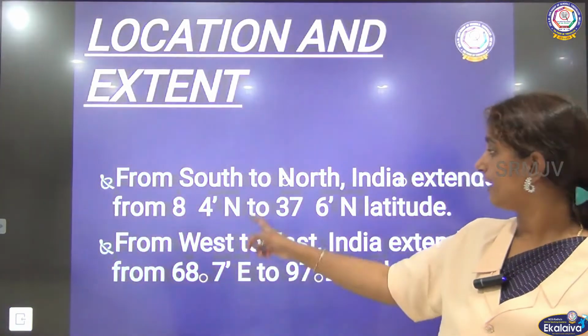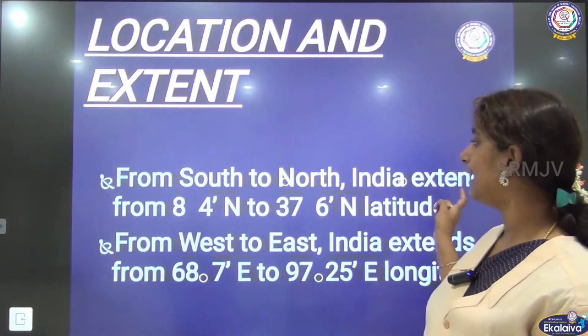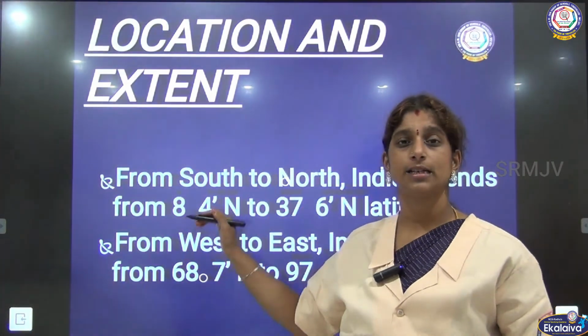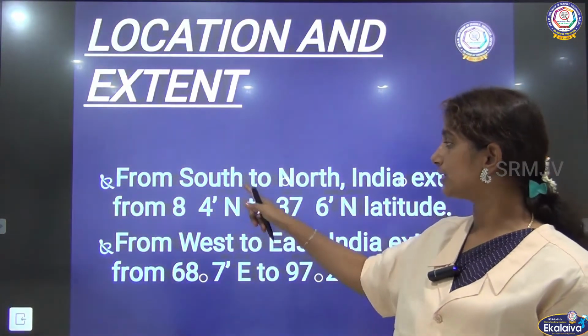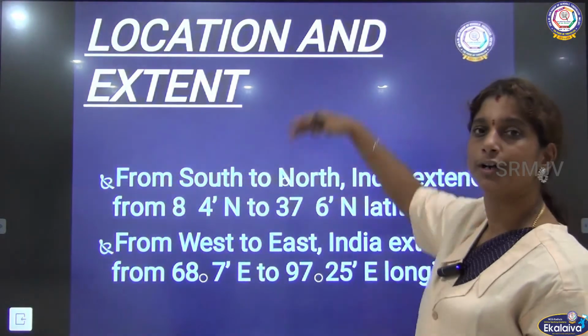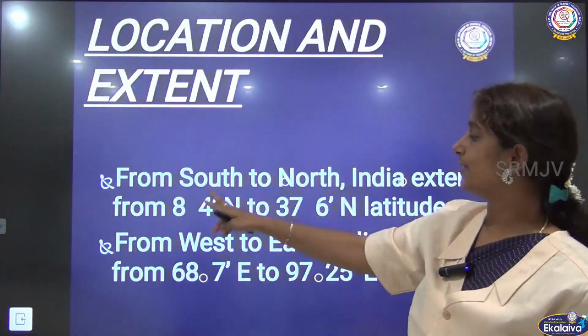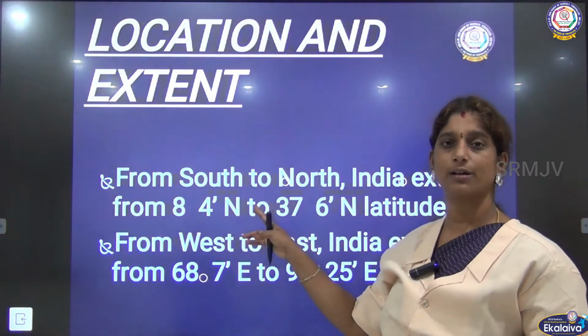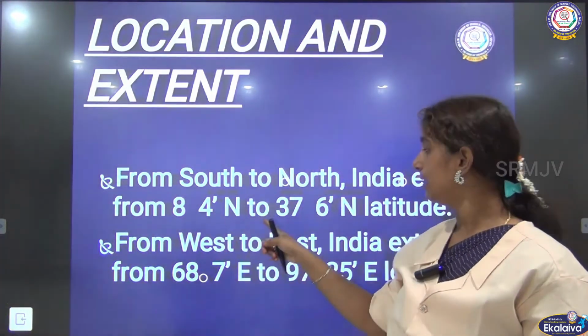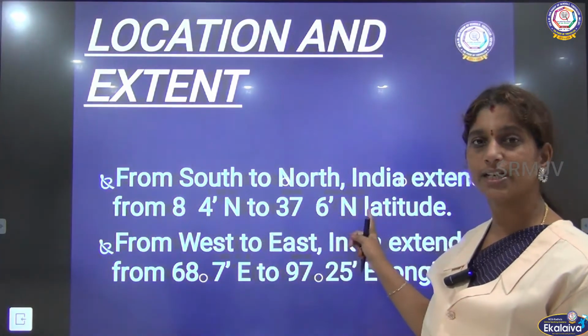From south to north, which means from bottom to top, India extends from 8 degrees 4 minutes north to 37 degrees 6 minutes north.